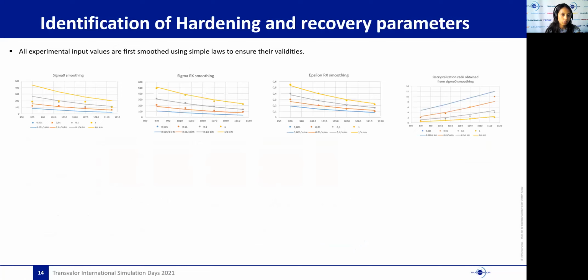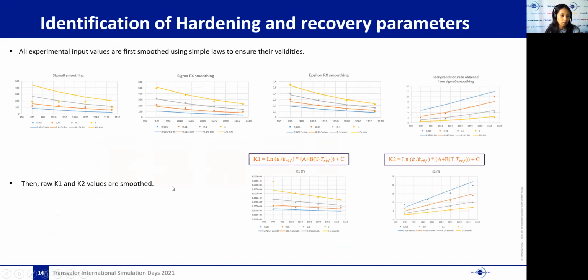Here, I will show you, for instance, the smoothed curves used in the identification of the superalloy Inconel 718. We start with fitting curves that pass through most of the experimental input points. As you can see, their evolution seems to be logical. Then we smooth the raw values of Q1 and Q2. That also shows quite good results.